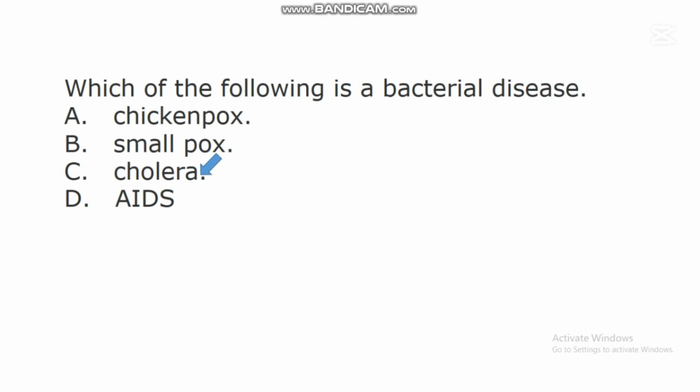Cholera is one of the bacterial diseases that affect human beings. This disease is transmitted when an individual takes contaminated water or food. So this cholera is mainly a waterborne disease and it affects the digestive system negatively.